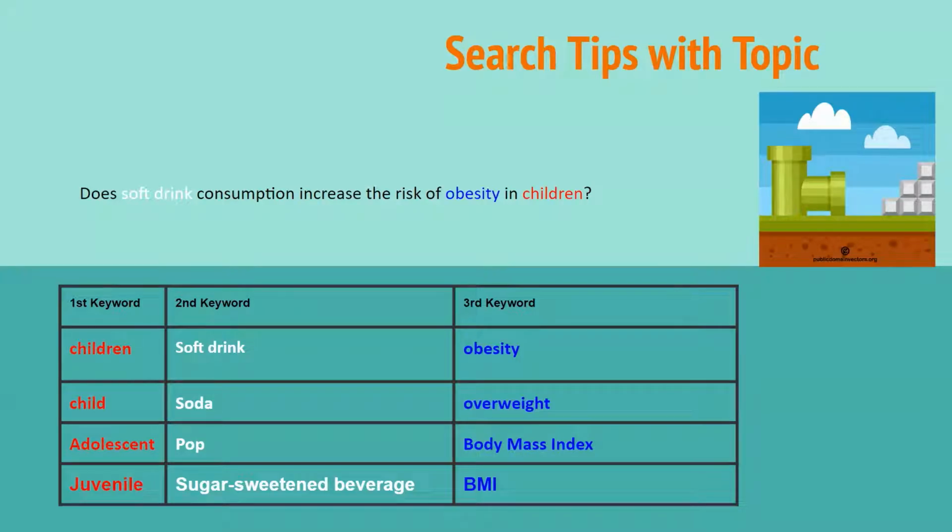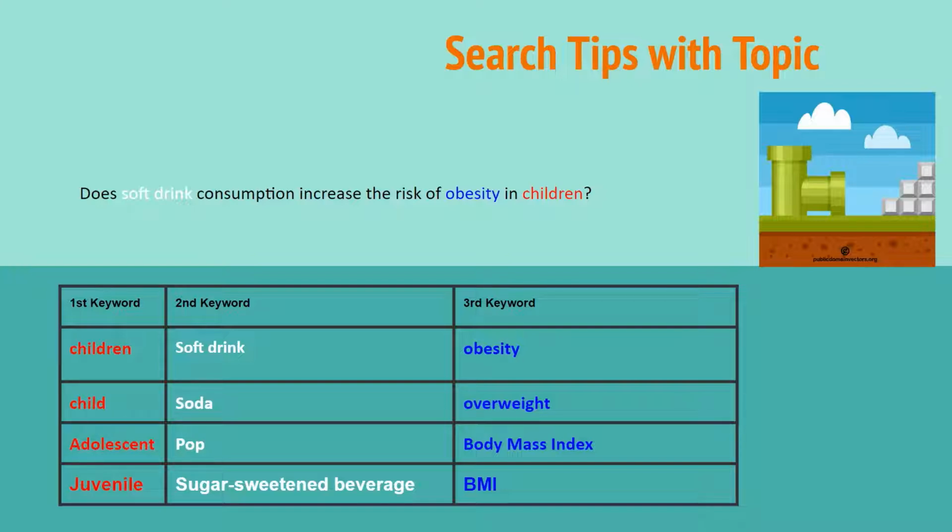And we're doing search tips with topics. If I said my thesis statement, or what I'm going to research, is does soft drink consumption increase the risk of obesity in children? I need to find my keywords. So my keywords are soft drink, obesity, and children. Then I created a table. The first keyword, the second keyword, and the third keyword. And I looked up children, but I also think about the other terms associated with that. Synonyms: child, adolescence, juvenile. Same with soft drink: soda, pop, sugar sweetened beverage. And the third, obesity, is also overweight, body mass index, or BMI.